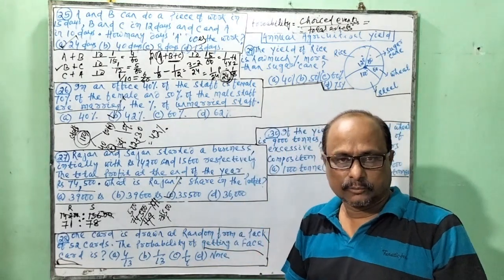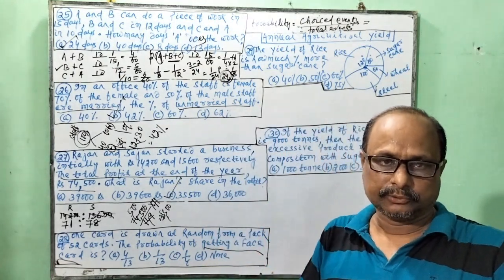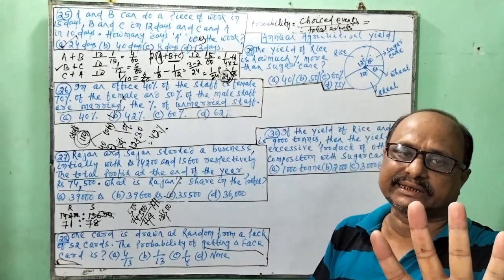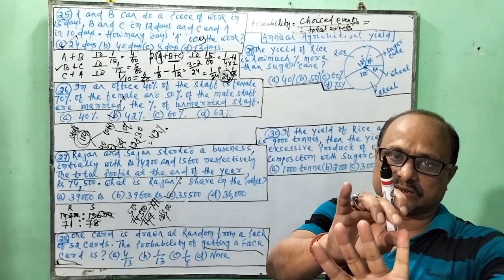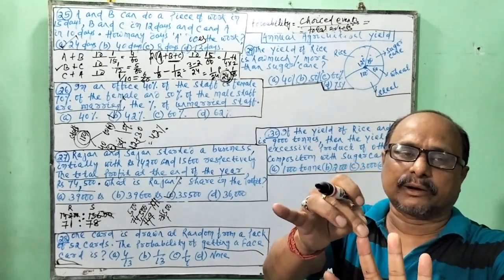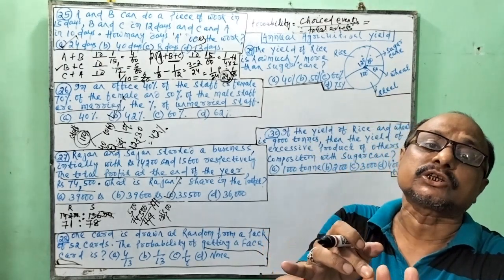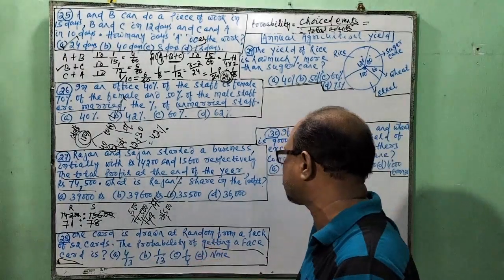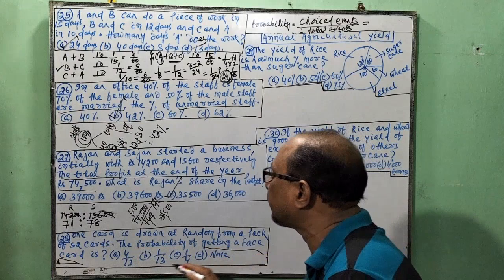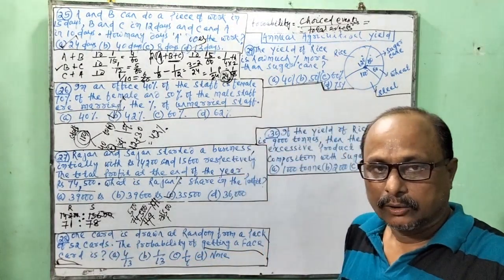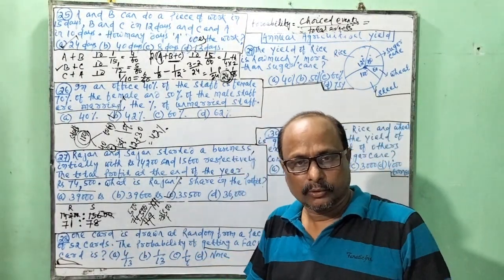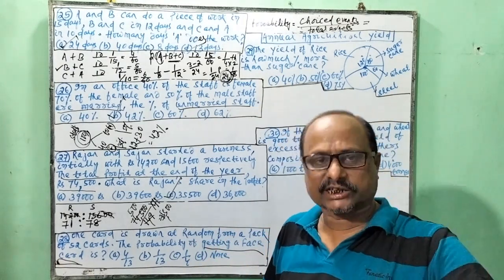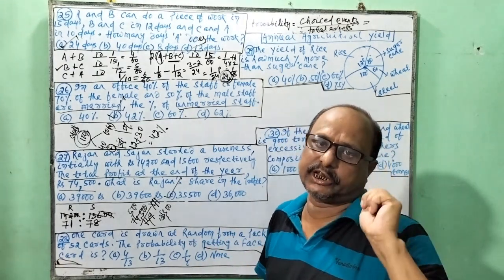52 cards, 4 groups, each group 13 cards, and in each 13 cards, 4 cards are face cards. One is Ace, another is Jack, number 3 is Queen, number 4 is King. So these are the face cards. So 4 groups, each group 4 face cards, that is 16 face cards. So our chosen events is 16.